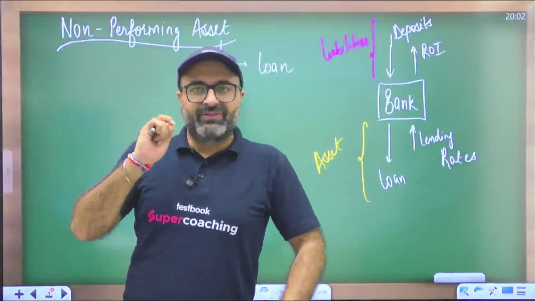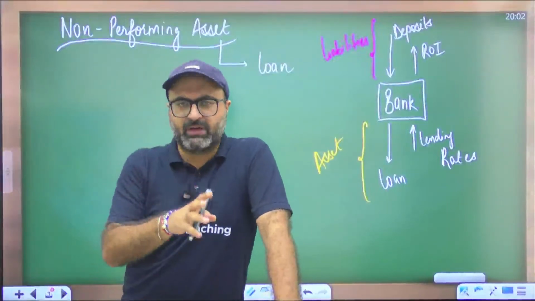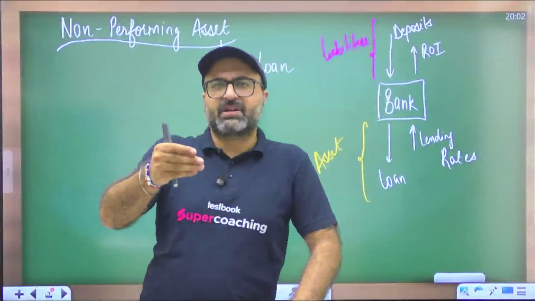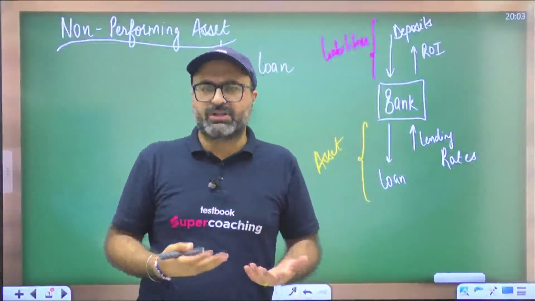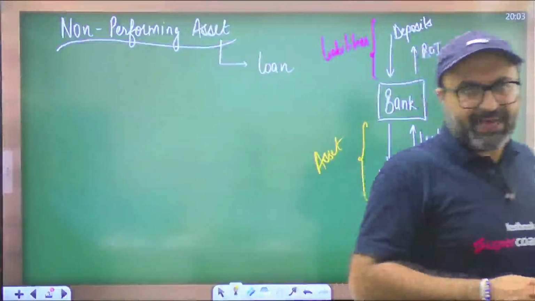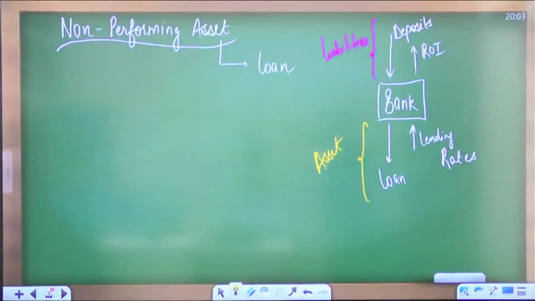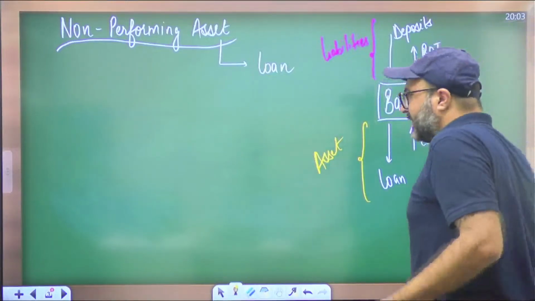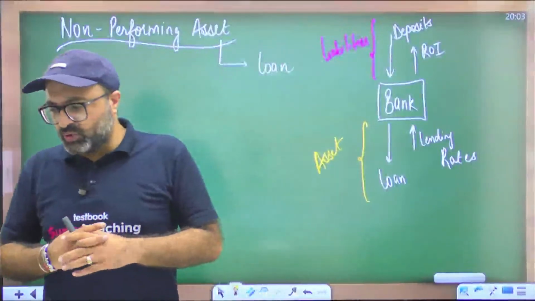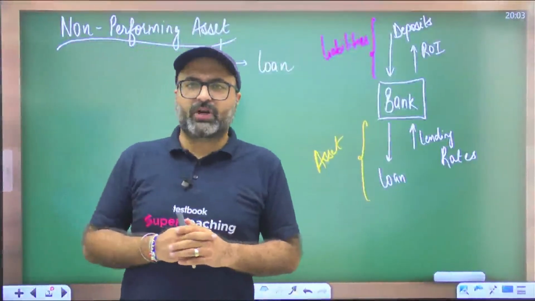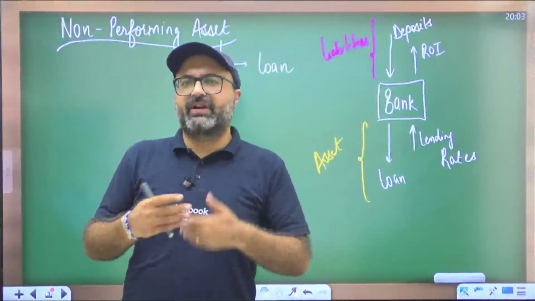Second is, whenever you borrow a loan, in general, you will be mortgaging your asset as security to the bank, and if in the near future you are not in a position to pay back the loan, then the bank will sell those assets in order to recover its funds. So in that scenario, we can use the term asset for a loan because it is something which is fetching return to the bank.